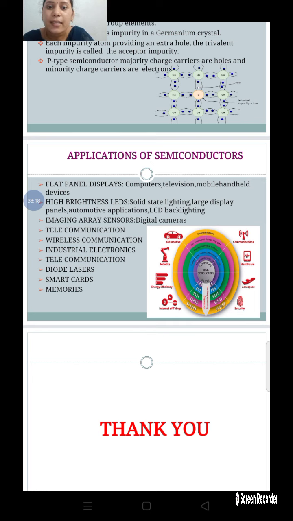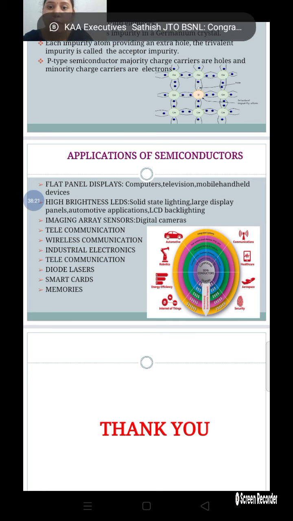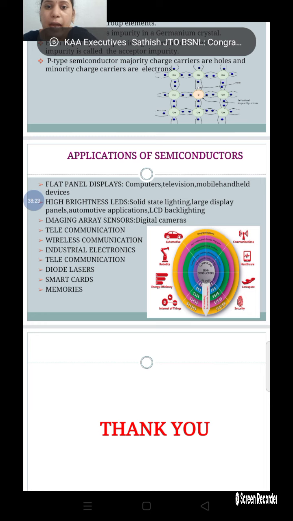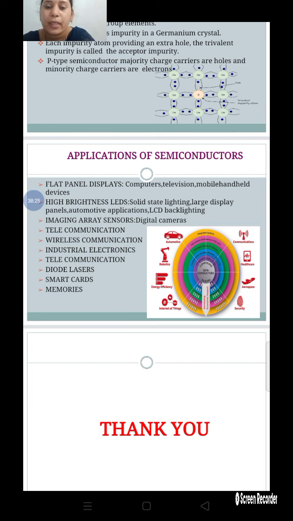Next, we use flat panel devices. Flat panel devices means computers, televisions, and mobile handheld devices. In computers we use ICs, integrated circuits, chips. Next, high brightness LEDs, meaning solid state lighting and large display panels.